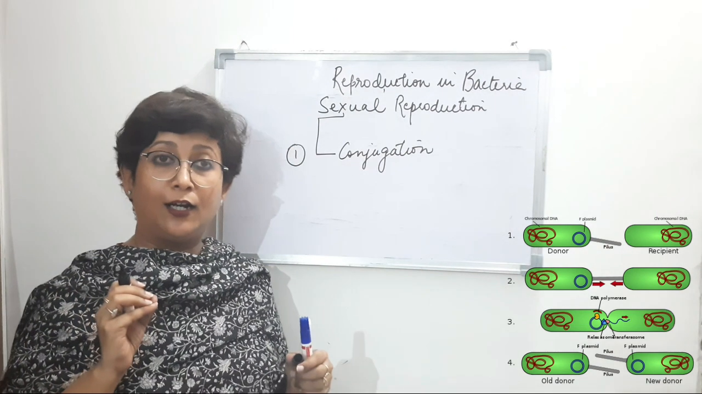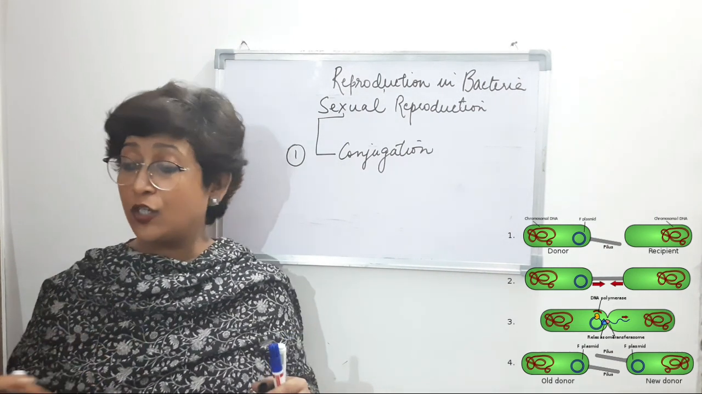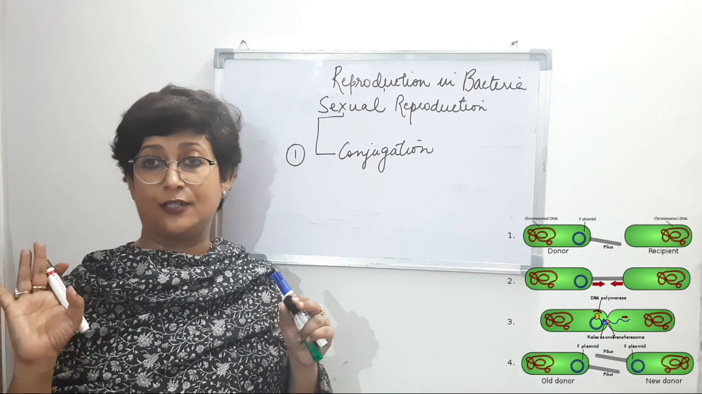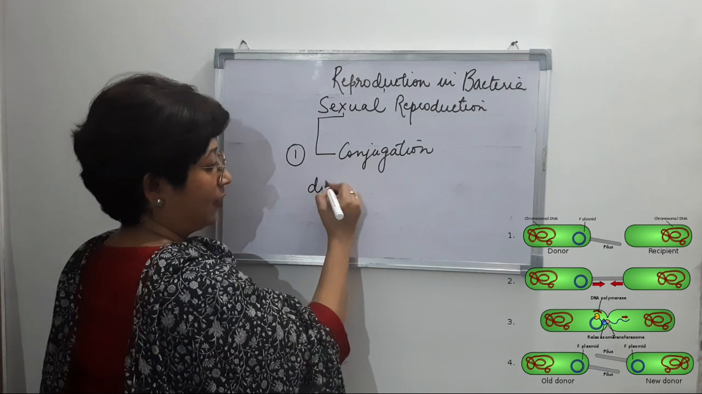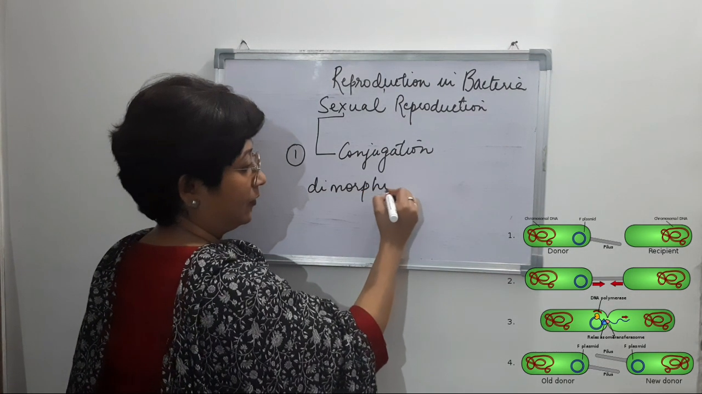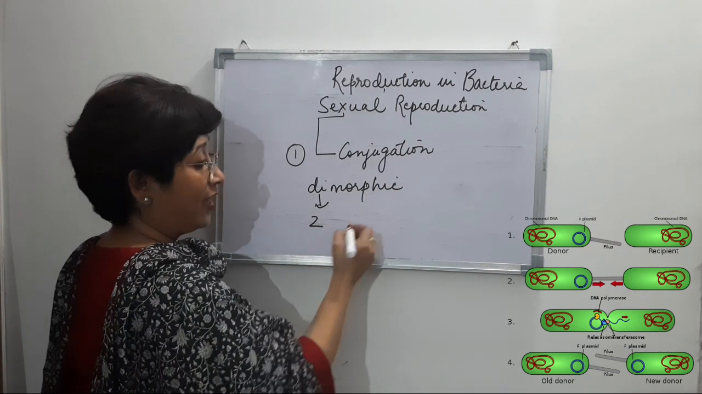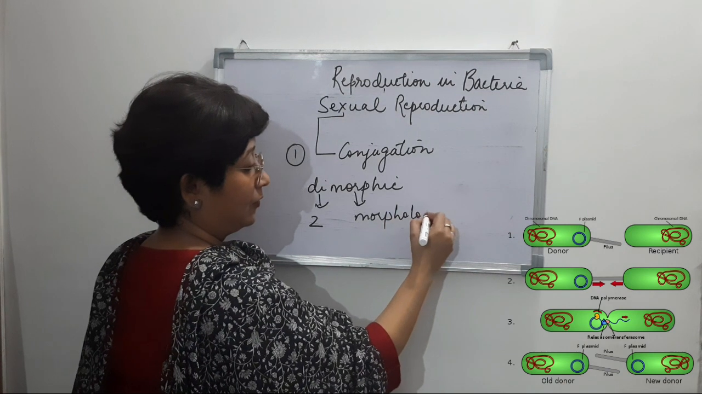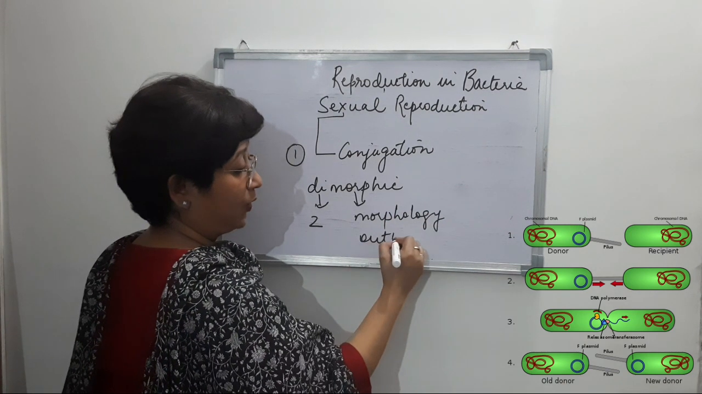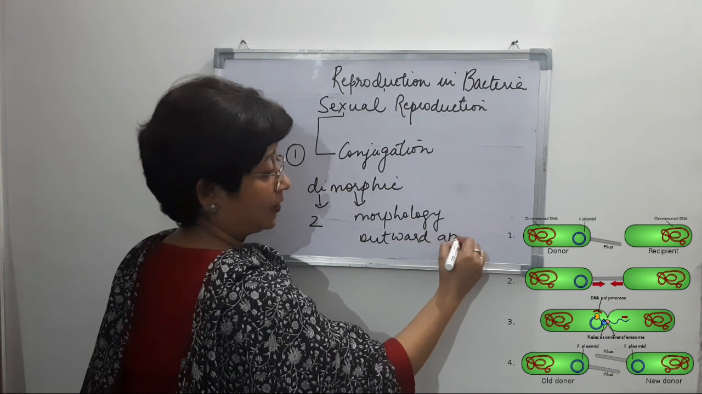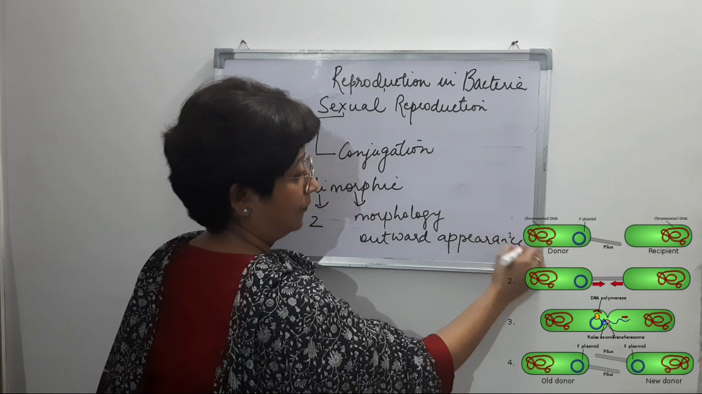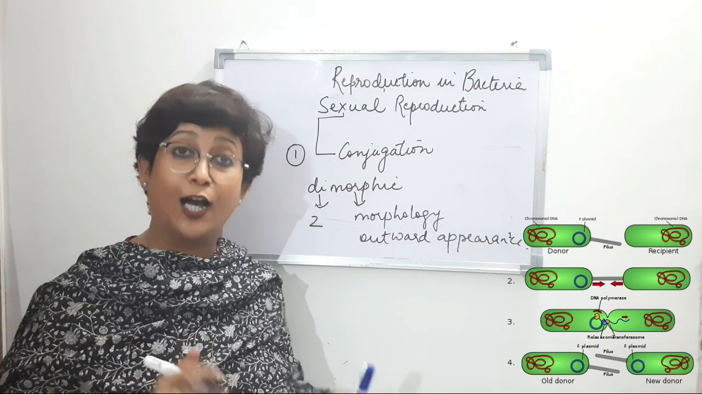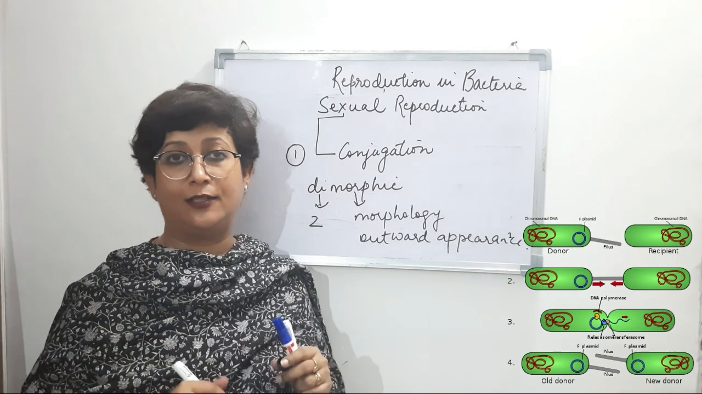Now in conjugation, what happens? As I told you, this process of conjugation takes place in dimorphic bacteria. I'm writing the term, right? Dimorphic. Di means two, and morphic is the morphology, or we can say the outward appearance, right? So this takes place between dimorphic cells of bacteria, two different cells of bacteria, right?